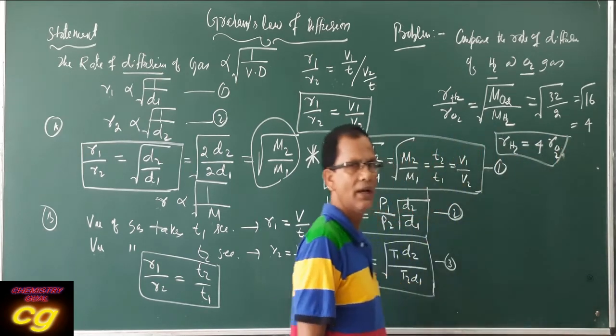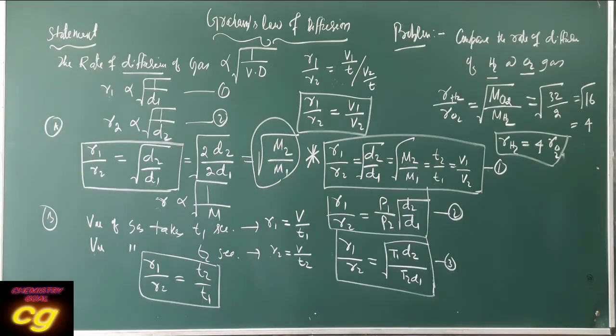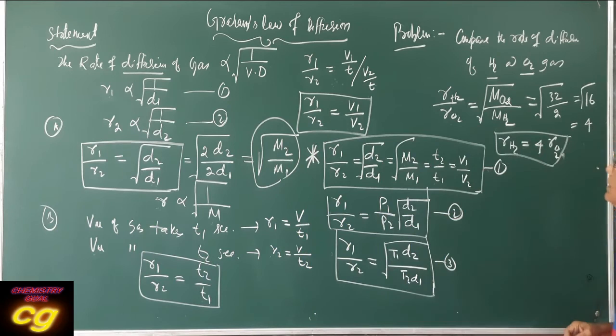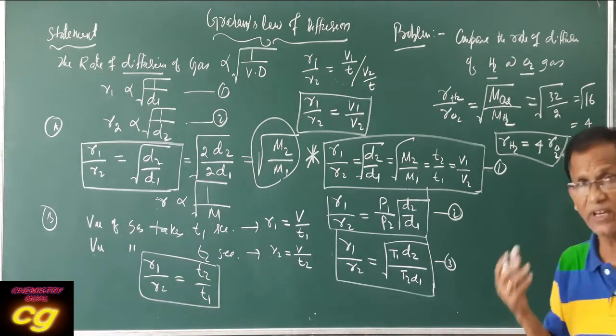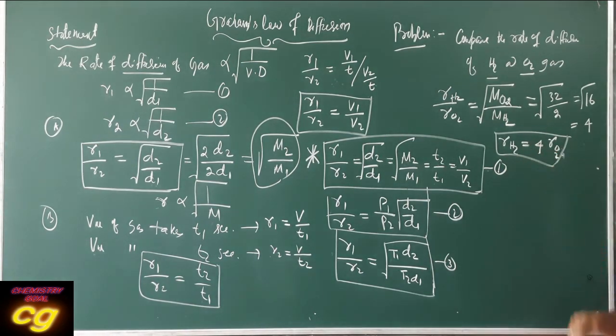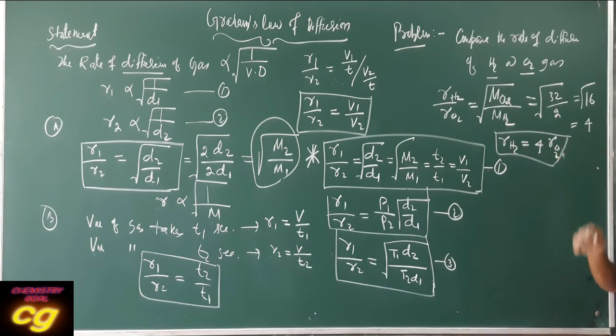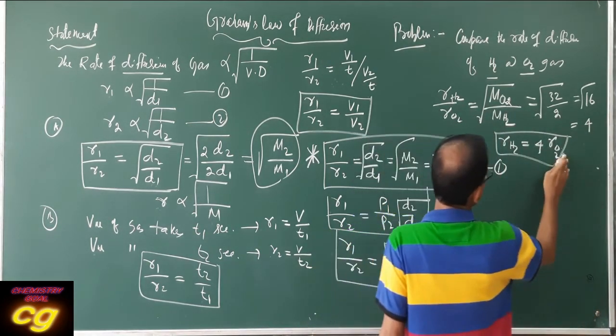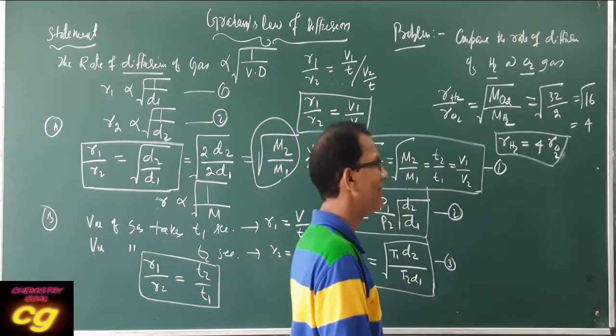That means hydrogen moves 4 times faster than oxygen. That means hydrogen moves 4 times faster from a particular container. If you allow the gases to move out, hydrogen moves 4 times faster than oxygen. So this is how to compare the rate of diffusion of different gases.